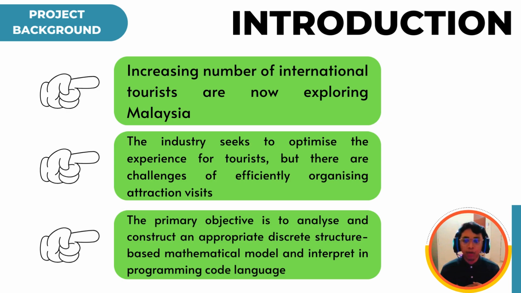Thus, our primary objective is to analyze and construct an appropriate discrete structure-based mathematical model for identifying the minimum path linking tourist attraction visits in Malaysia through a Hamiltonian cycle and interpret the solution using programming code language. Next, I will hand over to Hemasri to explain the problem background.